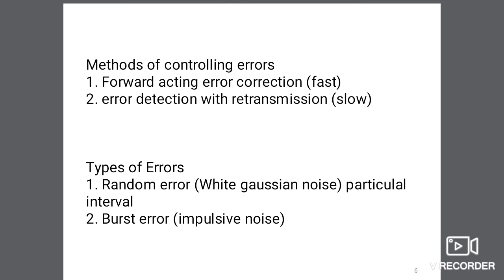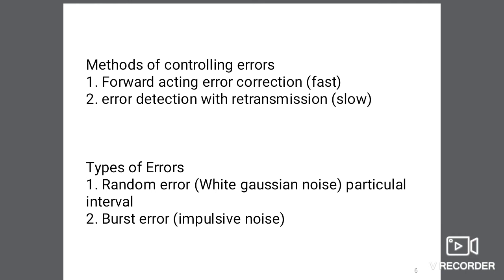And next is types of error. Mainly two types of error occur in transmission. First is random error. These errors are created due to white Gaussian noise in the channel.